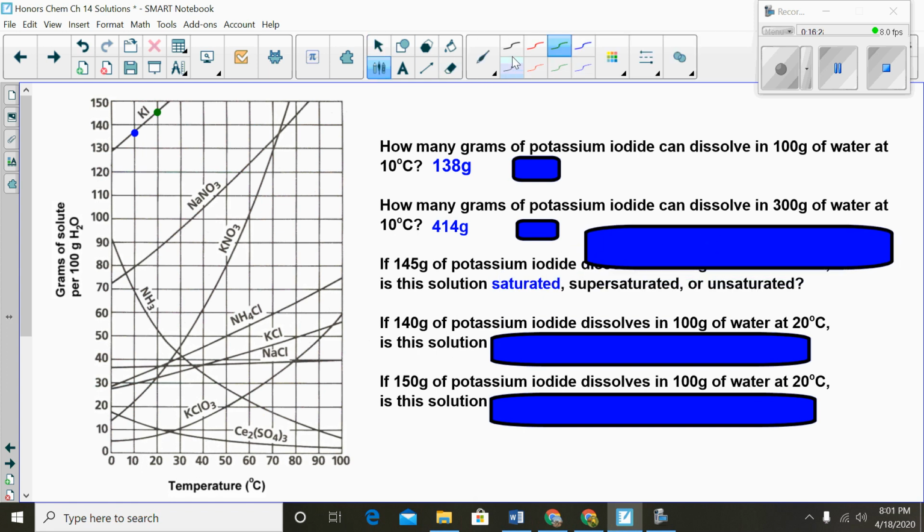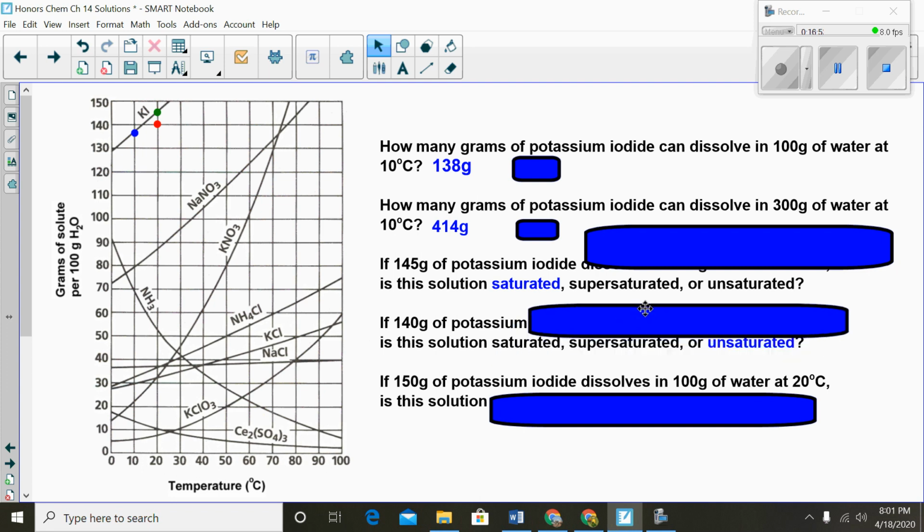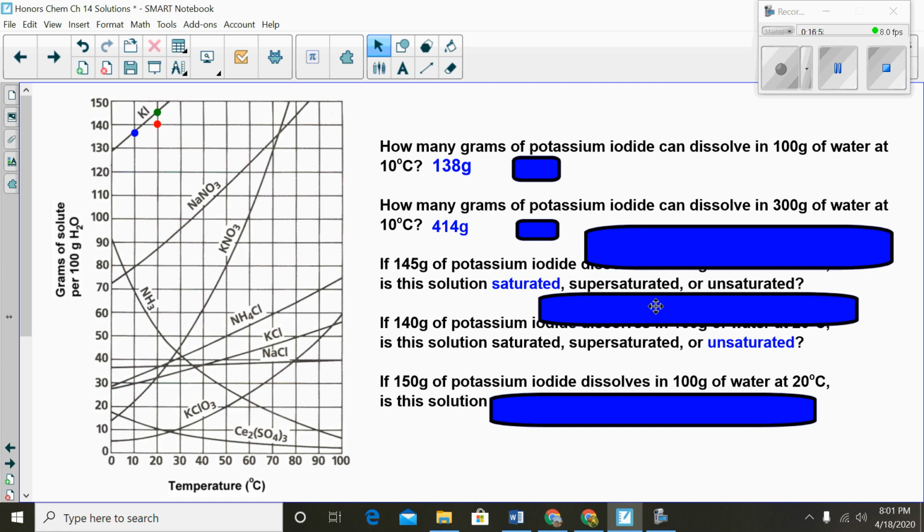Okay, let's get another one here. What if I have 140 grams, still in 100 grams of water, still at 20 degrees? Let's go to 20 degrees and mark 140, which is there. So this is now under that line. It has not reached the line for KI. So that makes it unsaturated, because it hasn't reached the point of saturation, which would have been 145 grams.